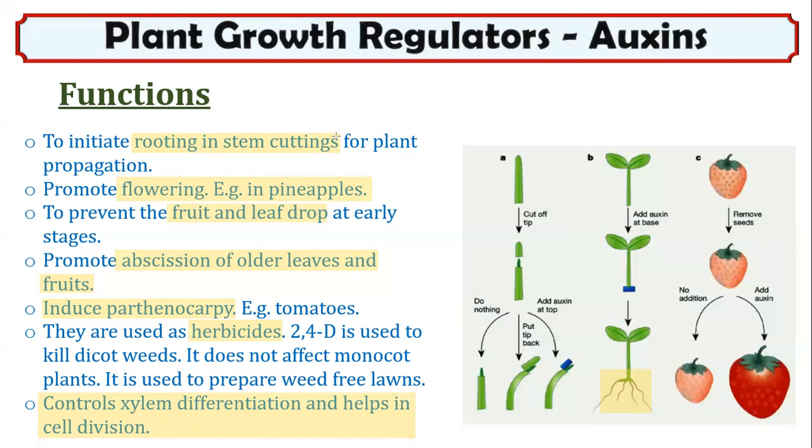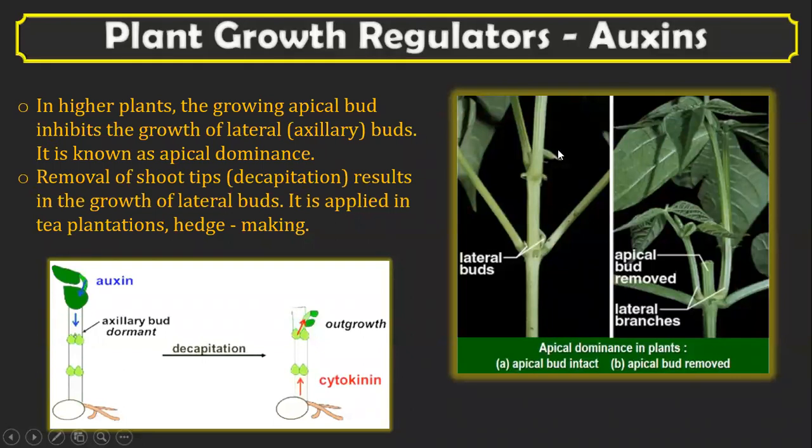And here what I have done is differentiate it into points that will be easy for you to learn, since your exam has two patterns, that is term 1 and term 2. Term 1 is of MCQs and term 2 is of theory. So for both, the convenient study of MCQs as well as theory, denoting the theory part in bullet points is very essential and may aid faster study. So that's about auxin. And the last and final point: in higher plants, the growing apical bud inhibits the growth of lateral buds, and this is known as apical dominance.